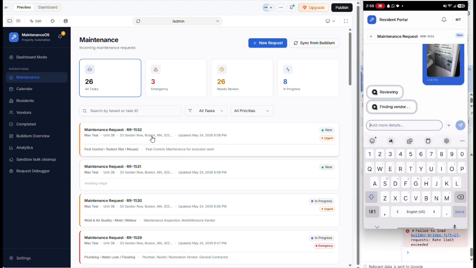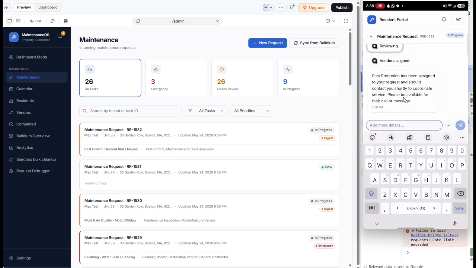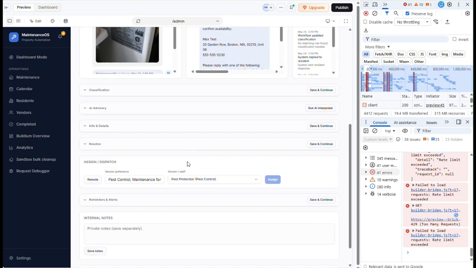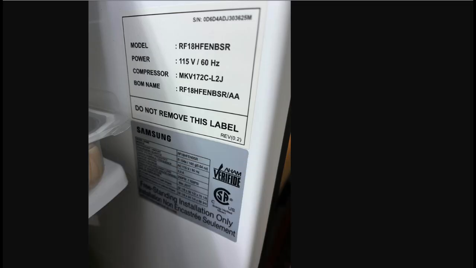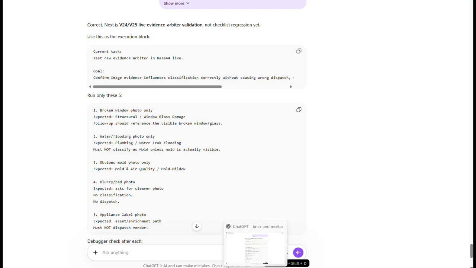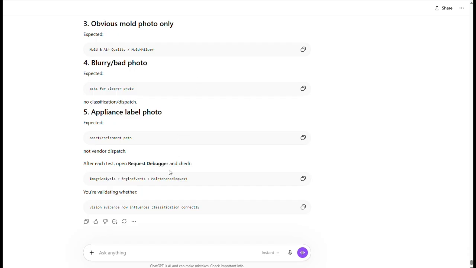Reviewing started. Auto vendor finding a vendor. I don't know why it didn't go through a couple of steps. Pest protection, bro. This is some bullshit. Because look, it didn't enrich anything. It decided that this is a pest control rodent. Can you tell me why? Okay, so here are our answers. We're going to answer them. All of this, big problem. I'm going to work on it and be back. Thank you very much. That's crazy.